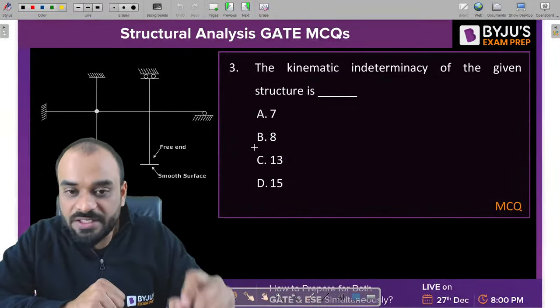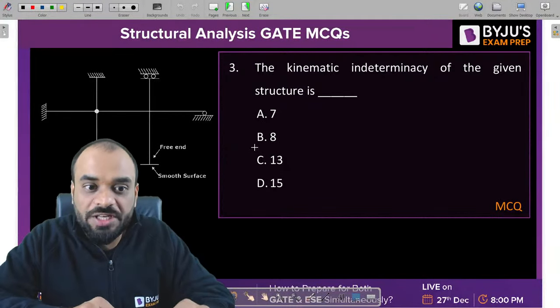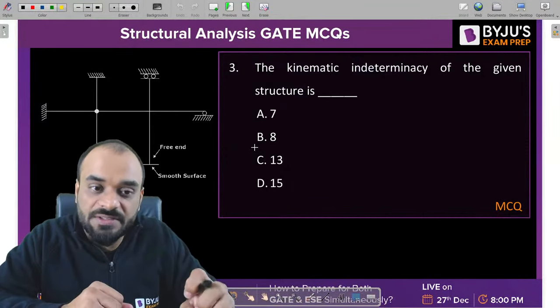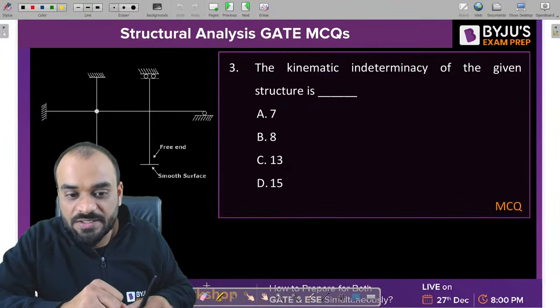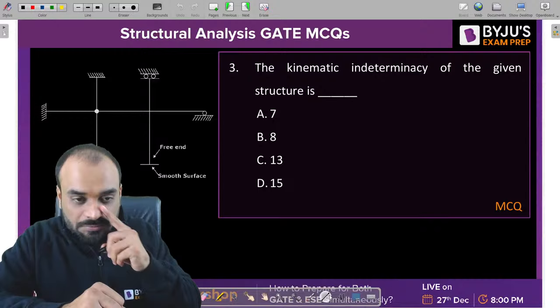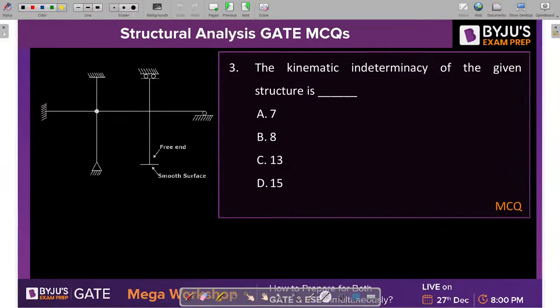Now again, guys, in this particular problem, we need to find out the dk value. But you need to give focus to the reaction release concept as well as the supports which we have, right? Okay, so let's understand the question again. We need to find out the kinematic indeterminacy of the given structure. Now let's understand, guys, how we can solve it.